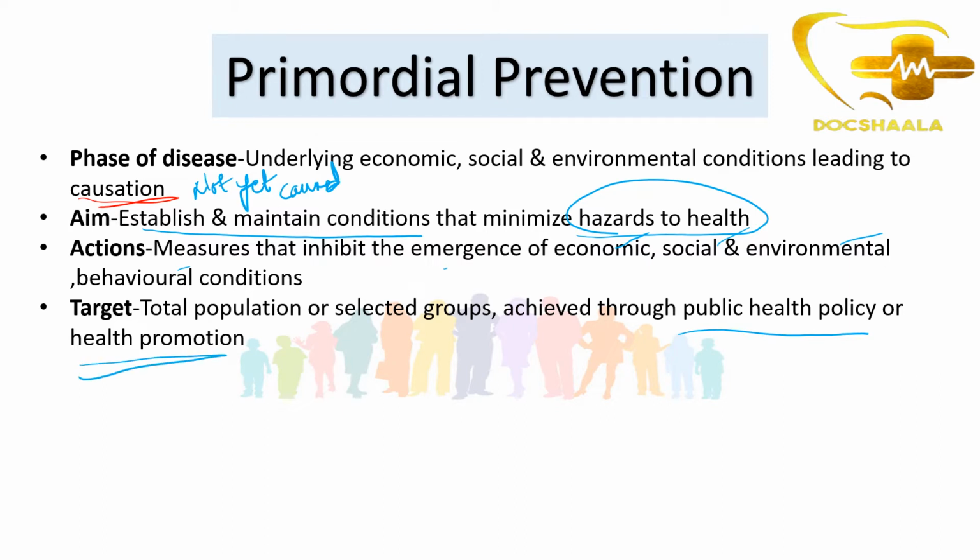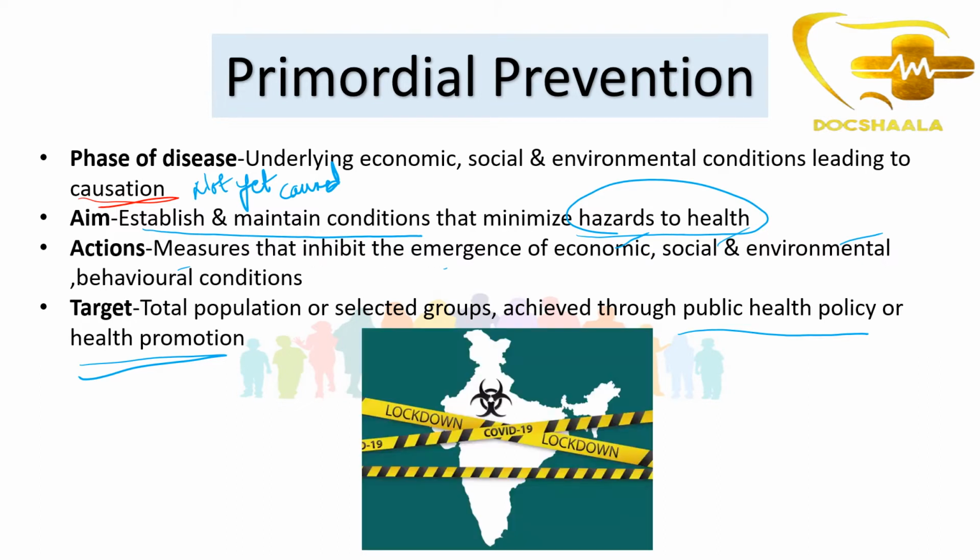Let's take a simple example of COVID-19 and see these levels of prevention. In primordial prevention, what did we do? Before, we had seen cases in India on a large scale. To minimize the cases, we put a lockdown, right? India has achieved so much immunity because of imposing lockdown early.